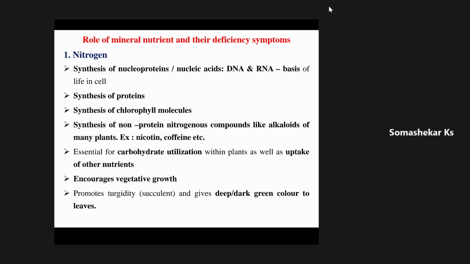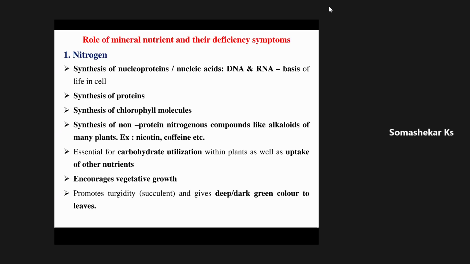Kindly remember, those croplands which fall under the family Leguminosae require lesser amounts of nitrogen and more amounts of phosphorus and potassium.